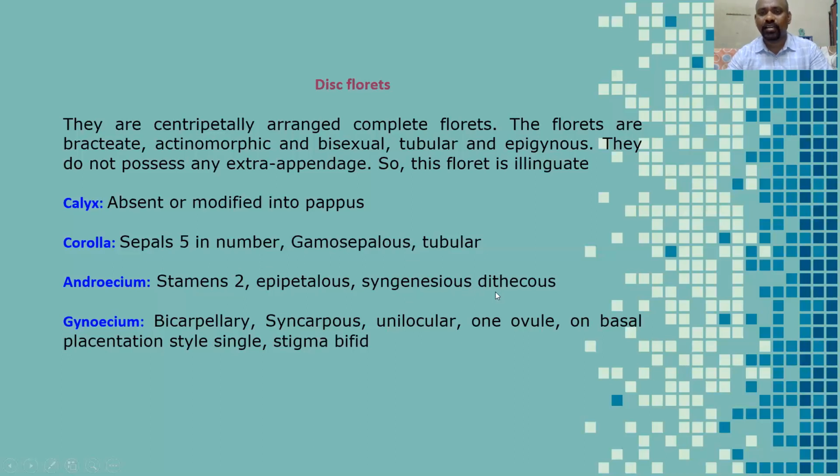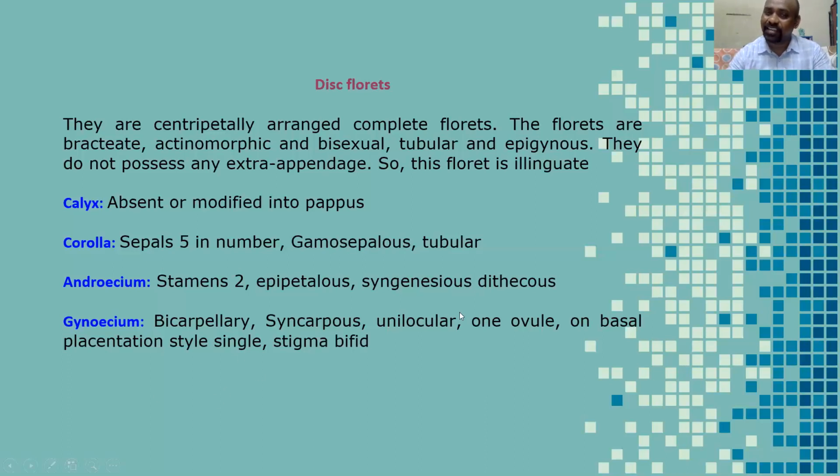Syngenesious and dithecous. Dithecous means, students, that the anther shows two lobes. Next, gynoecium.